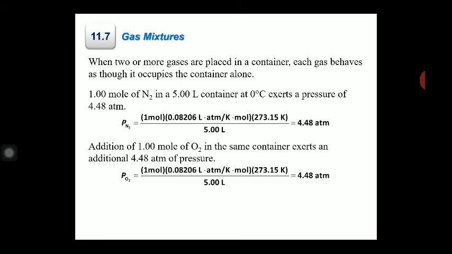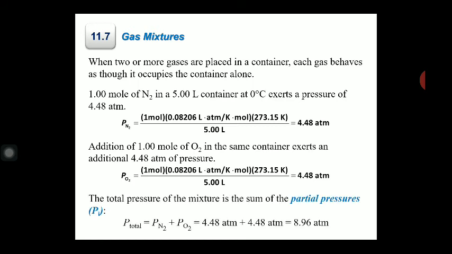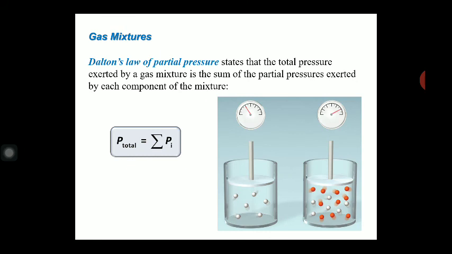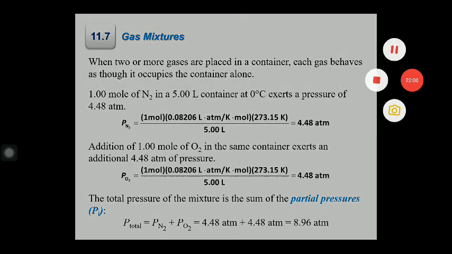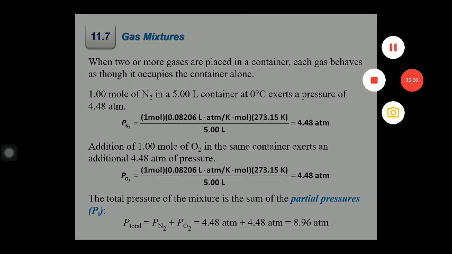Addition of 1 mole of O2 in the same container exerts additional 4.48 atm pressure. So this PO2 you can find out, and the total pressure of the mixture is the sum of the partial pressures. So P total is equal to Pn2 plus PO2, that is 8.96. तो in this way हम डॉल्टन्स लॉ को भी प्रूव कर सकते हैं एंड डॉल्टन्स लॉ के न्यूमेरिकल्स को भी प्रूव कर सकते हैं। तो these are the basic important laws which are used to sort out the numerical problems in this chapter.